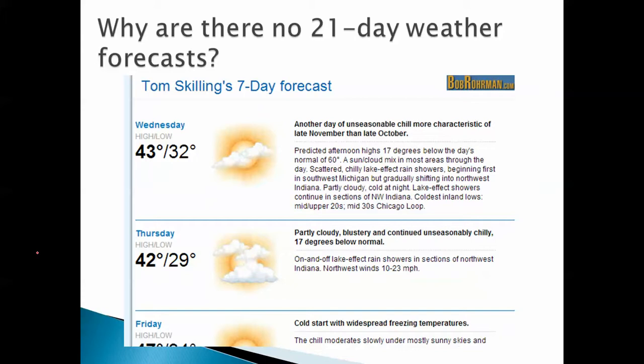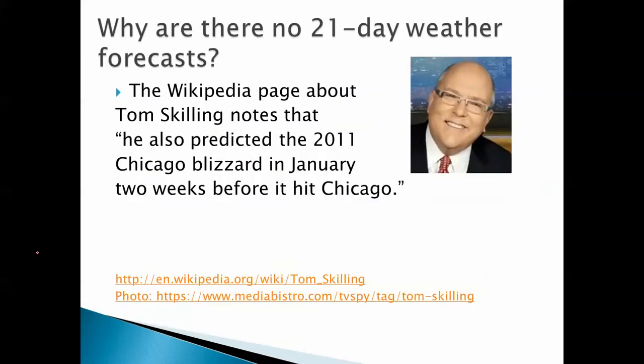Here's a 7-day forecast from Tom Skilling, famous weatherman here in Chicago. He's been on the air since I was a kid. But even the great Tom Skilling produces only a 7-day weather forecast. The Wikipedia page about Tom Skilling notes that he also predicted the 2011 Chicago blizzard in January, 2 weeks before it hit Chicago. Now, predicting weather 2 weeks in advance is impressive. Predicting eclipses 2 weeks in advance is not really so impressive.